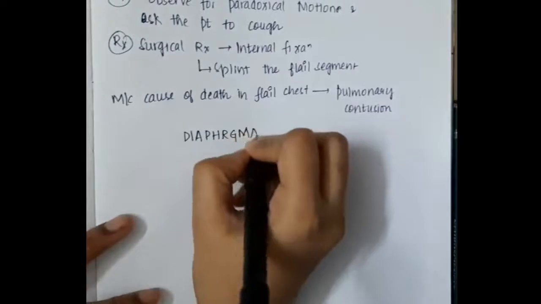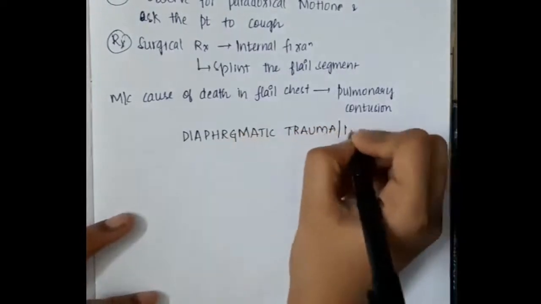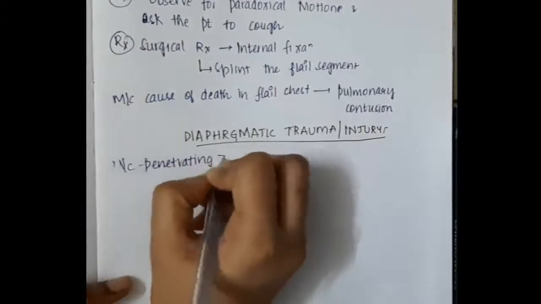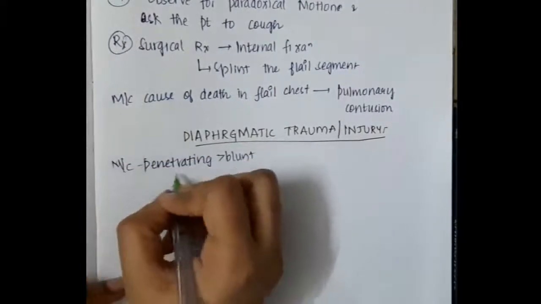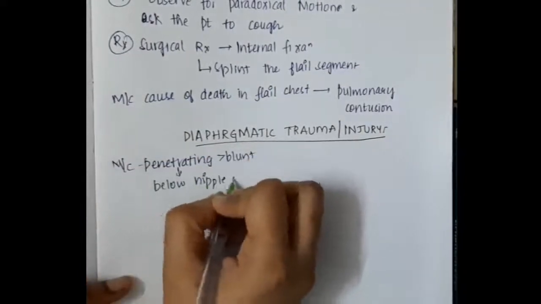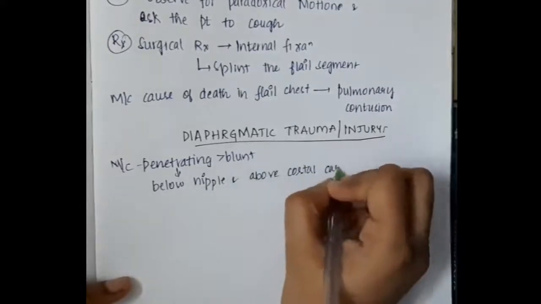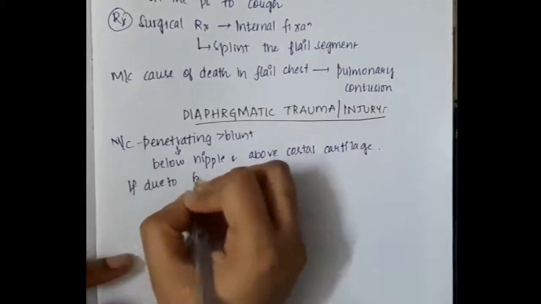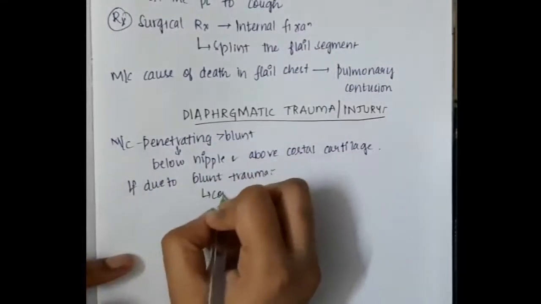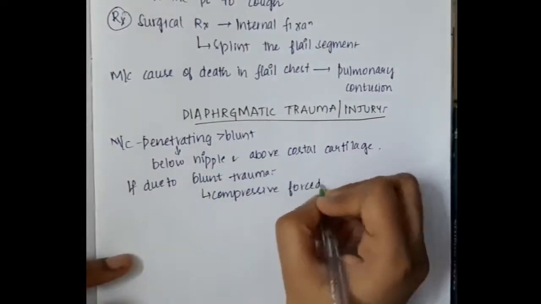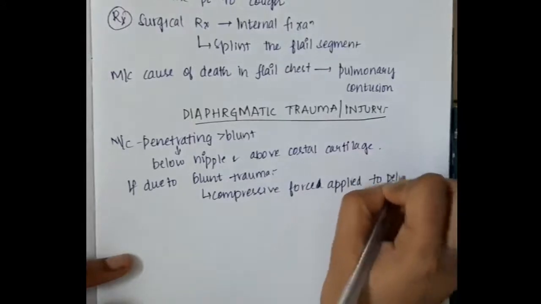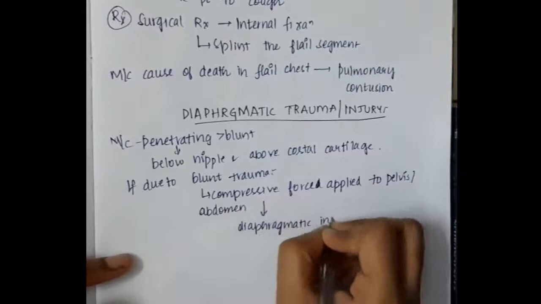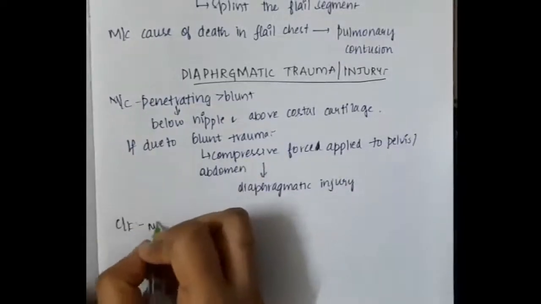Hello friends, let us now learn some important points about diaphragmatic trauma or injury. The most common cause of diaphragmatic trauma is penetrating injury more than blunt injury. This penetrating injury is seen below the nipple and above the costal cartilage. If it is due to blunt trauma, then compressive forces are applied to the pelvis and diaphragm, thus causing diaphragmatic injury.